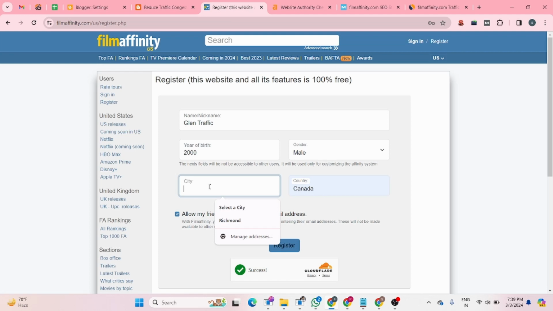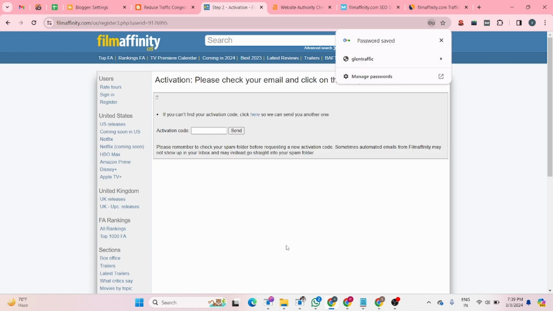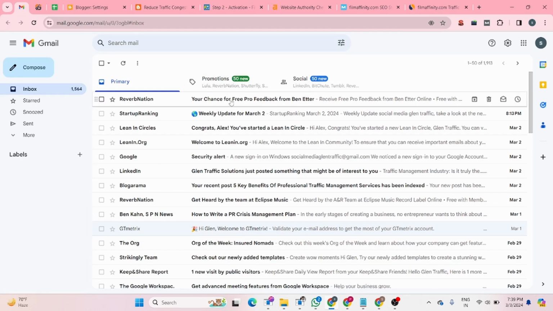You can choose which city you are based in, as suitable. Then after that you can click the register button, and you can see this website sends you a verification code, so you can check your email ID.